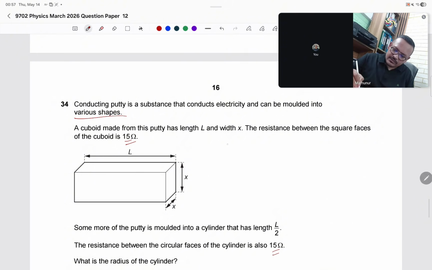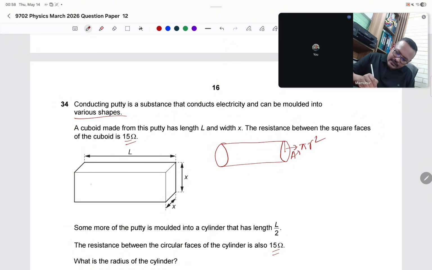Resistances are equal. Suppose this is the cylinder. How do we calculate the area of the cylinder? Area equals pi r square.